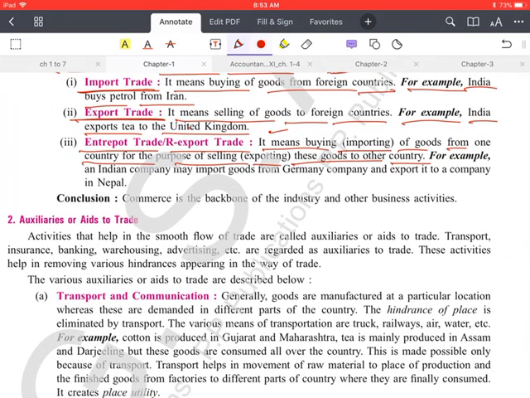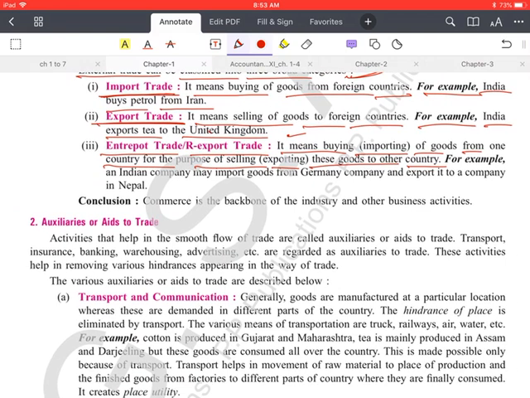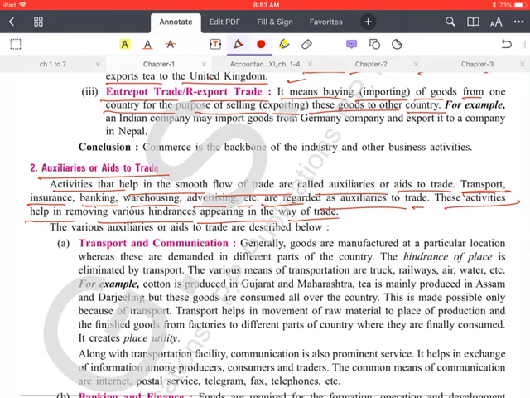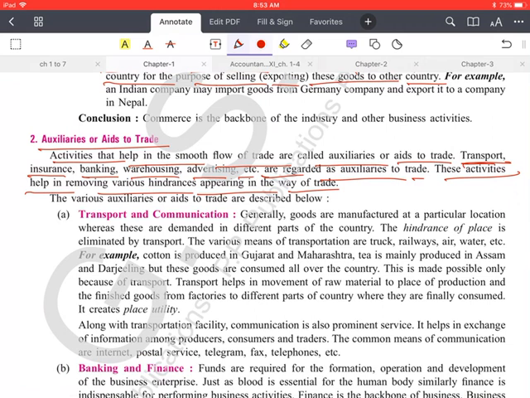Now the auxiliaries to trade. Activities that help in the smooth flow of trade are called auxiliaries or aids to trade. Means all the activities which are very helpful in doing business, like transport, insurance, banking, warehousing, advertising, etc., are regarded as auxiliaries to trade. These activities help in removing the various hindrances appearing in the way of trade. One by one we will discuss how a particular auxiliary removes the hindrance of trade.